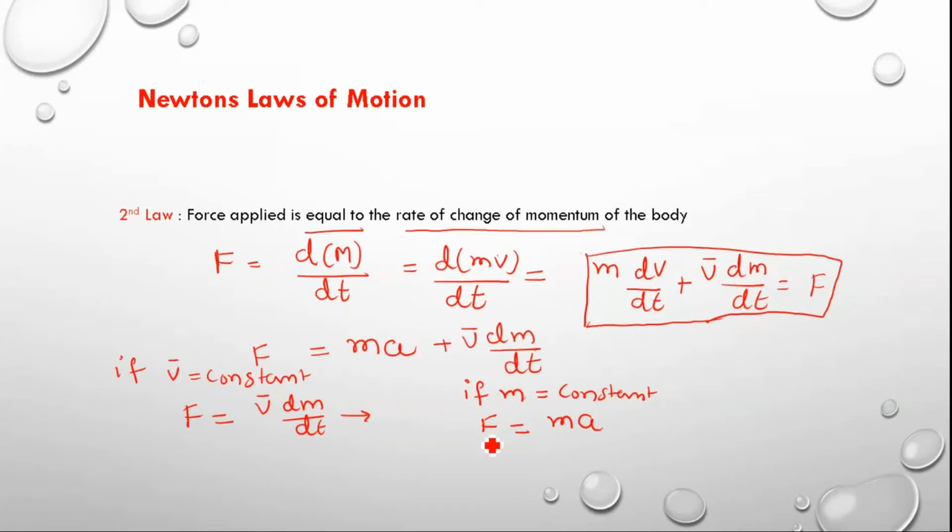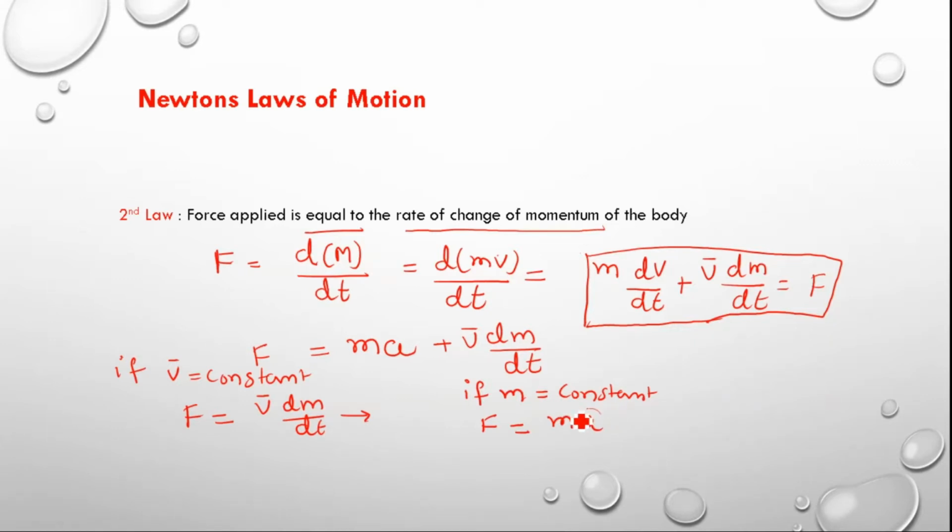So what you are going to get is F equal to ma. That means if the mass of the body is constant and a force is acting, then the force acting on the body is equal to the mass of the body times the acceleration of the body. Because of this force, the body may go into motion.